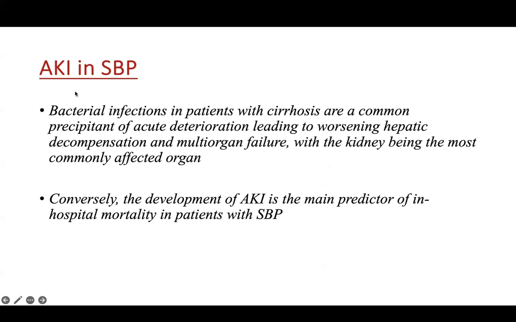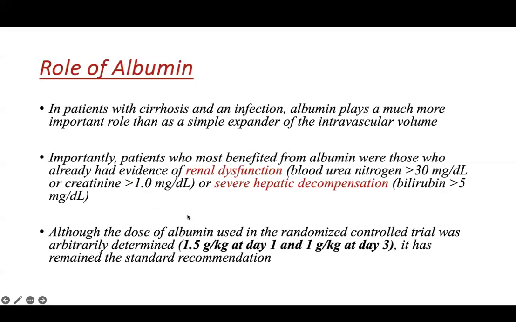Acute kidney injury in SBP: bacterial infection in patients with cirrhosis is a common precipitant of acute deterioration, leading to worsening hepatic decompensation and multi-organ failure, with the kidney being the most commonly affected organ. Conversely, the development of AKI is the main predictor of in-hospital mortality in patients with SBP.